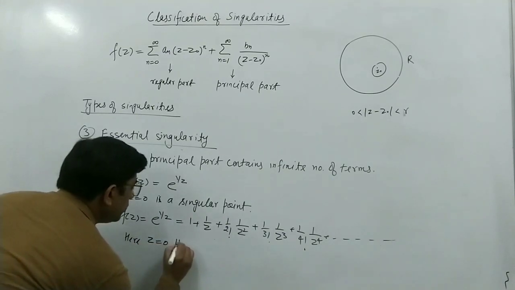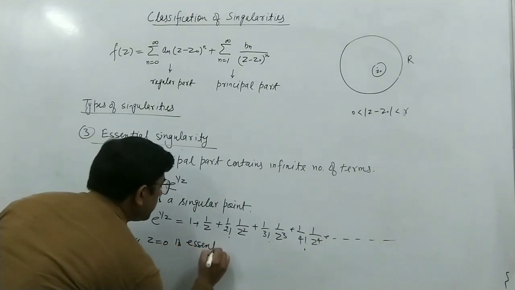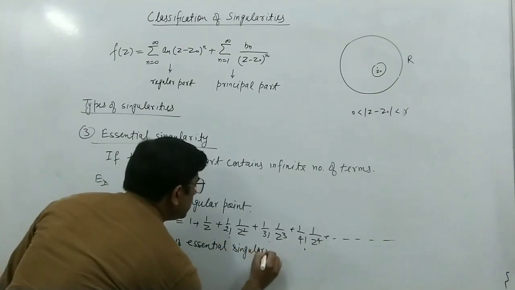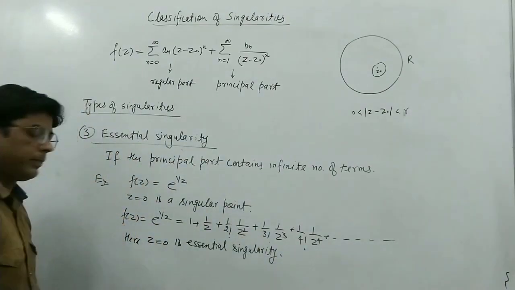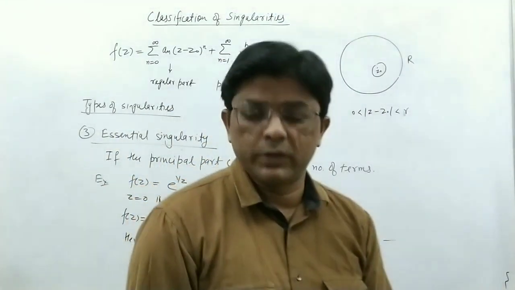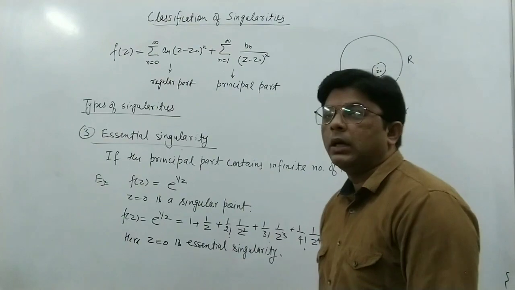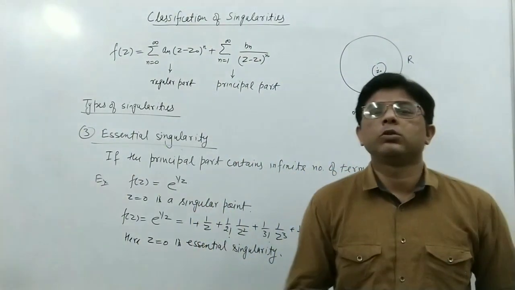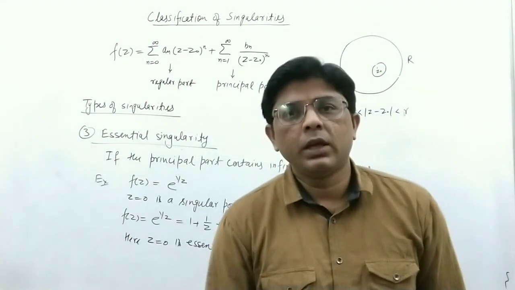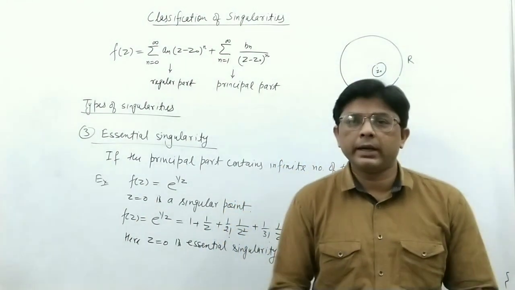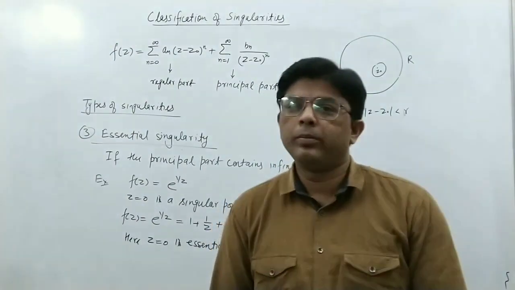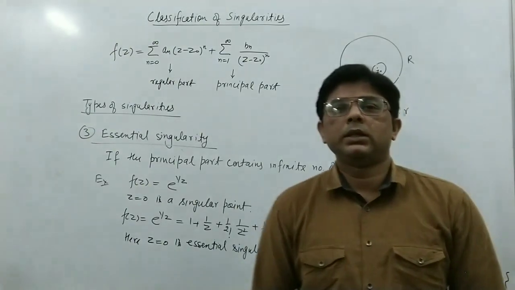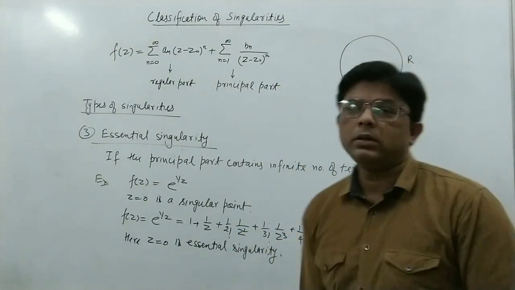So z equal to 0 is an essential singularity. These are the three types of singularities: if there is no principal part, that is, the principal part is 0, then the singularity is called a removable singularity. If the principal part contains a finite number of terms, then the singularity is called a pole, and if the principal part contains an infinite number of terms, then the singularity is called an essential singularity.